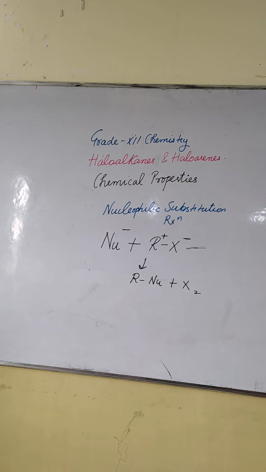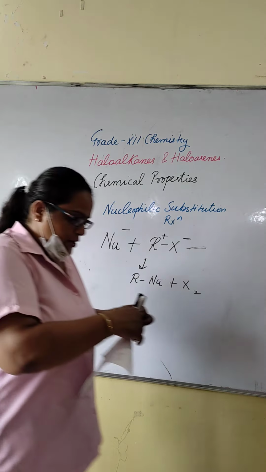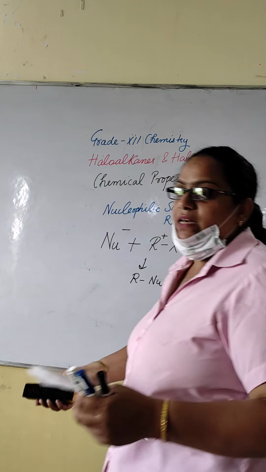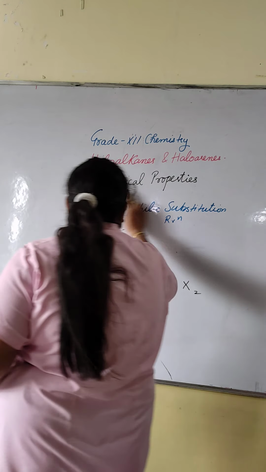Okay? It is one of the most useful classes of organic reactions of alkyl halides, in which halogen is bonded to an sp3 carbon, where the hybridization of the carbon to which halogen is attached is sp3. Then there are two types of nucleophilic substitution reaction. First, understand them. Okay? That is SN1 and SN2.